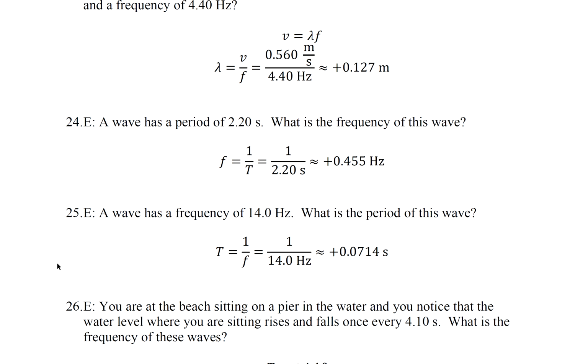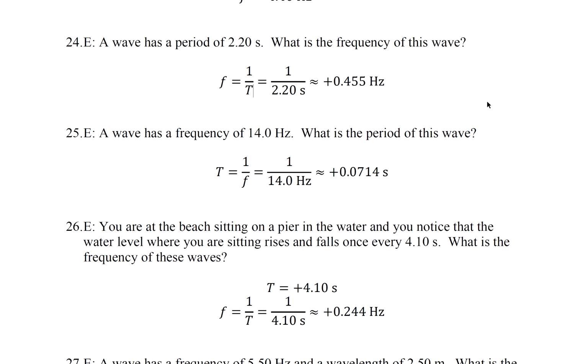Question 24. A wave has a period of 2.2 seconds. What is the frequency of this wave? So f equals 1 over T. Question 25. A wave has a frequency of 14 hertz. What is the period of this wave? T equals 1 over f.